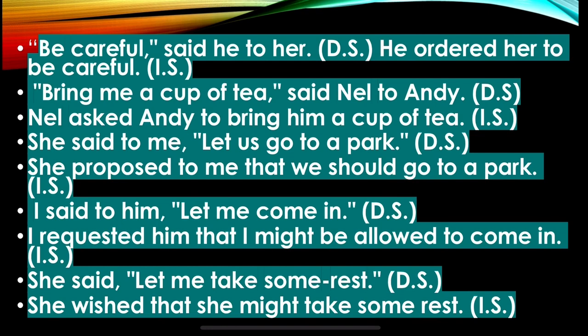So she proposed to me that we should go to a park, right? I said to him, let me come in. I requested him that I might be allowed to come in, right? So a request is there, right? Next is, she said, let me take some rest. She wished that she might take some rest.